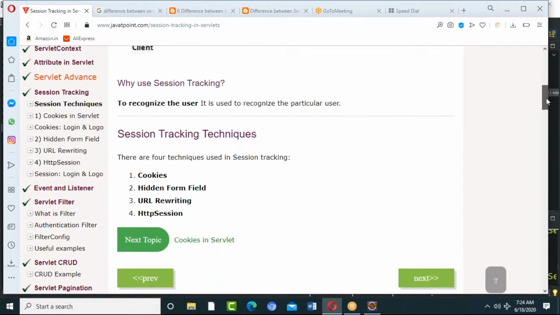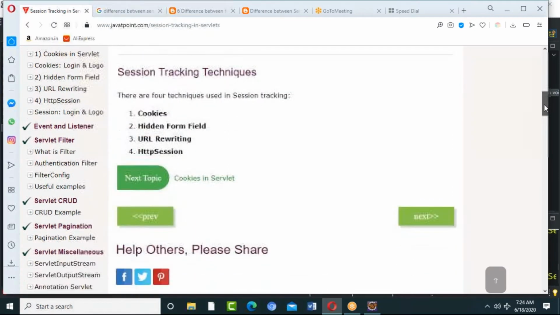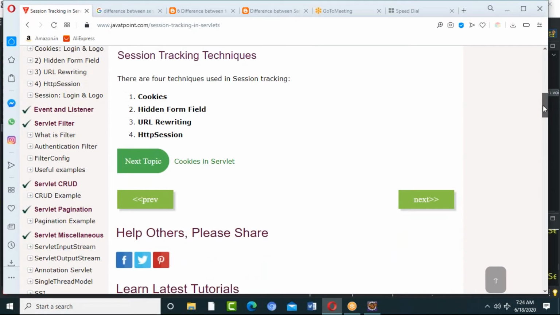Yes, Jyoti, you're clear with that, right? I hope you got it. Application level security is different, tracking is different, complete security is different. Security is nothing but authentication and authorization. We have different ways to authorize or authenticate a person. That is different. Tracking is to maintain the link so that it should not treat you as a new person every time.